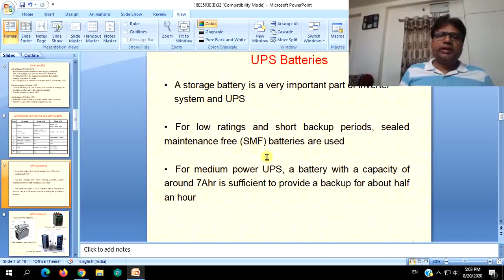These sealed maintenance free batteries are one of those batteries which don't need any maintenance. That is, they are free of liquid types of electrolytes and they are sealed permanently.